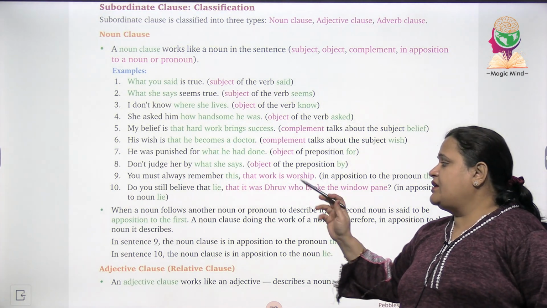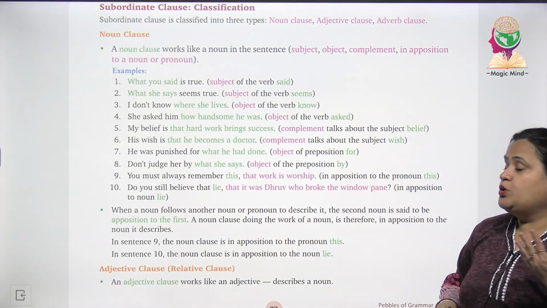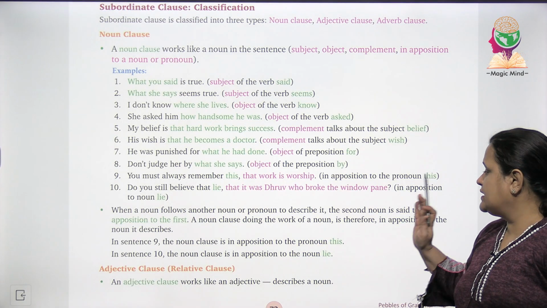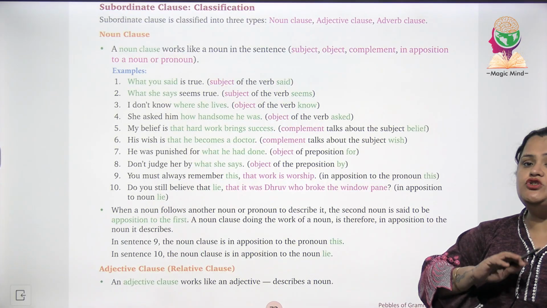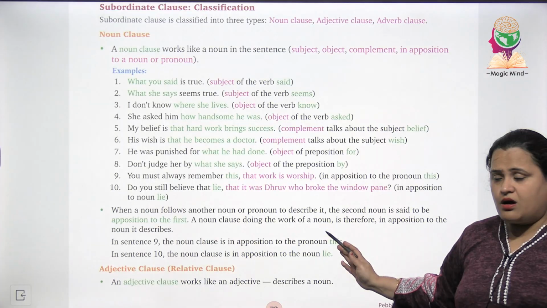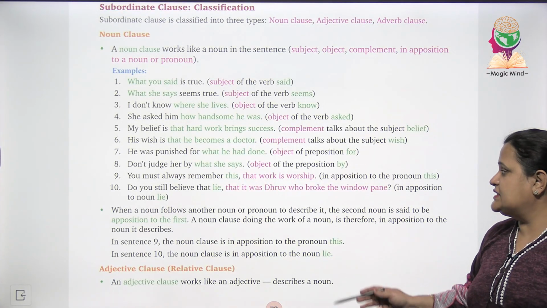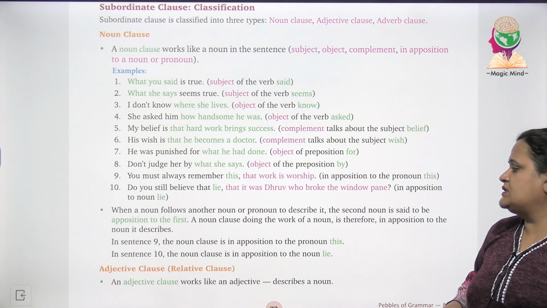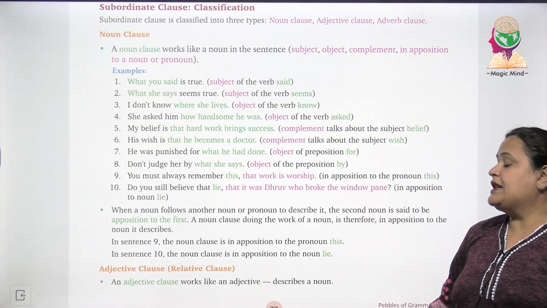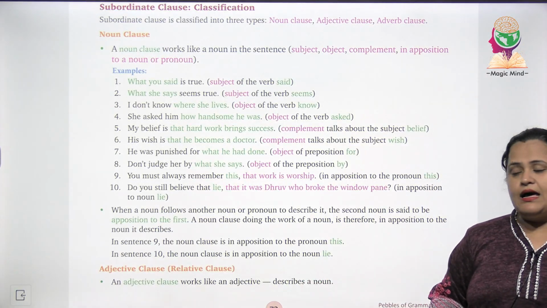So children, when a noun follows another noun or pronoun to describe it, जब एक noun दूसरे noun या pronoun को describe करने के लिए उसे follow करती है, the second noun is said to be in apposition to the first. A noun clause doing the work of a noun is therefore in apposition to the noun it describes. In sentence 9, the noun clause is in apposition to the pronoun this. Okay. And in sentence 10, the noun clause is in apposition to the noun lie.